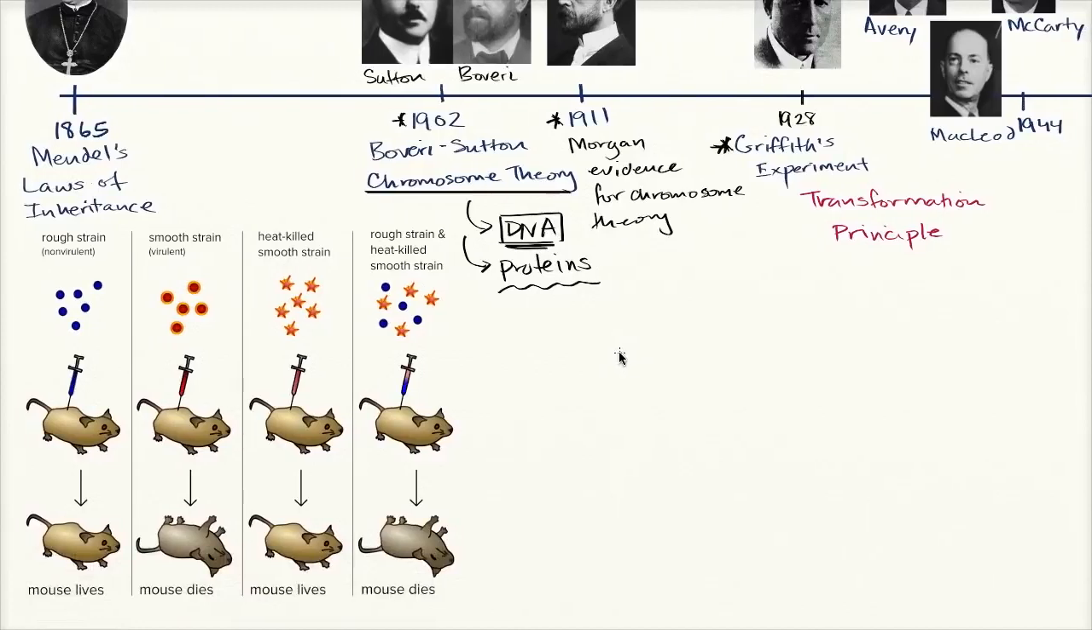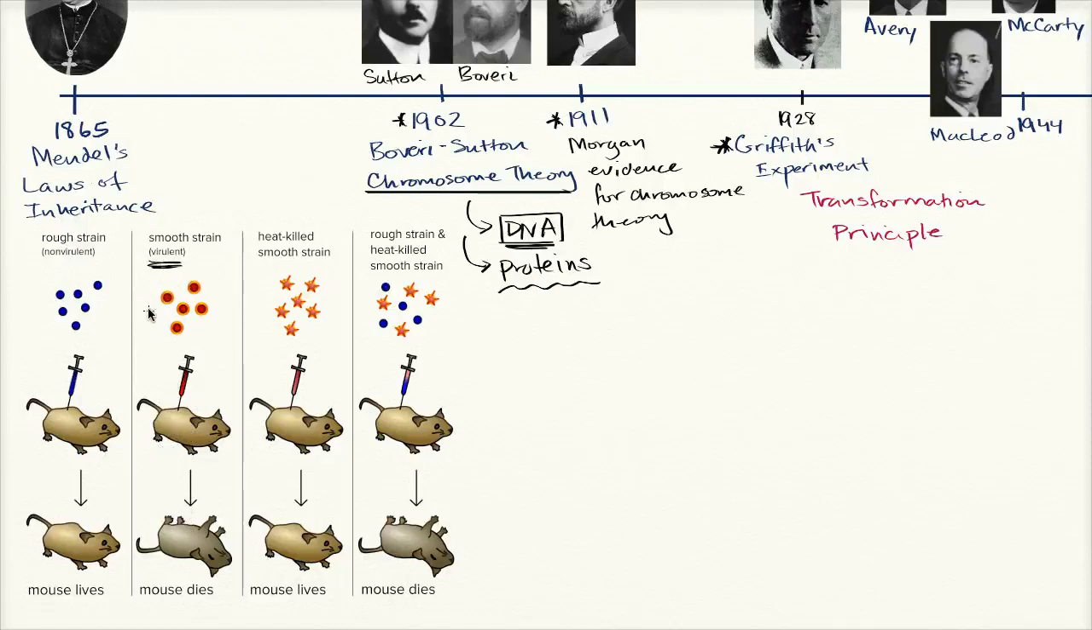Well, he was studying strains of bacteria, and he saw two variants of bacteria. You had the rough strain and the smooth strain. If he injected the rough strain into a mouse, the mouse lived. If he injected the smooth strain into a mouse, the mouse died. And it was because the smooth strain had this protective coating on it that made it harder to attack by the mouse's immune system. So that by itself, well, that's interesting. This is the virulent strain. This is the one that's actually going to kill the mice.